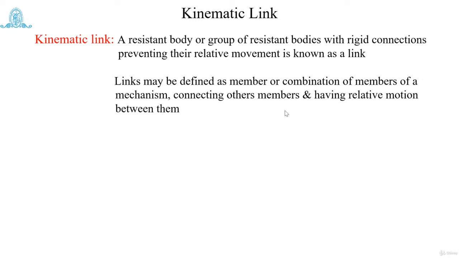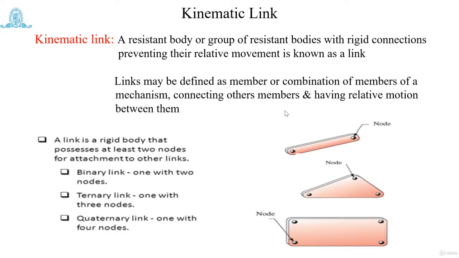So what is a kinematic link? A kinematic link is nothing but a resistance body or a group of resistance bodies connected with each other and having relative motion between them. Such bodies are called a kinematic link, or simply a link. Then there are types of links. How many types of links are there? There are three types of links: one is the binary link, the second is the ternary link, and the third is the quaternary link. How are they classified? Links are connected to each other.